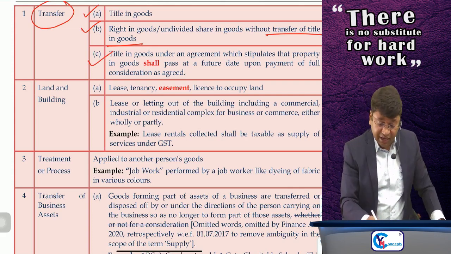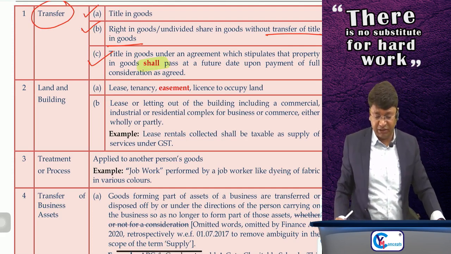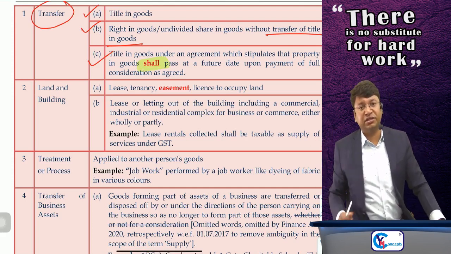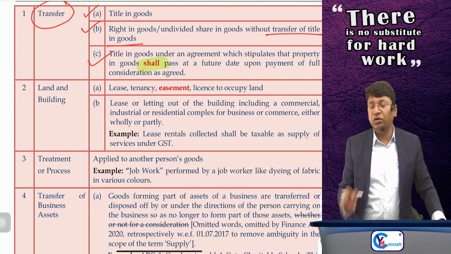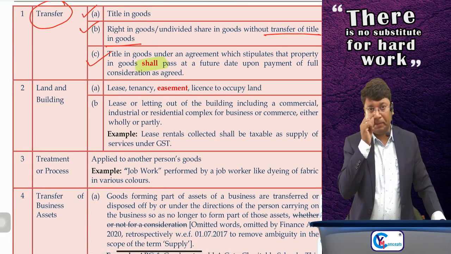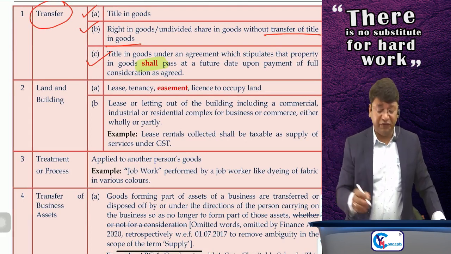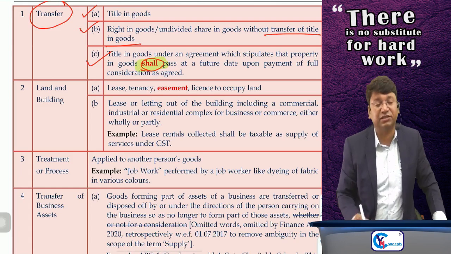But yeah, there it was defined that ownership shall pass at a future date upon payment of all the consideration, all the installments. So, hire purchase is the best example. It is supply of goods. But finance lease is not the example which can fit here, because here ownership shall pass.